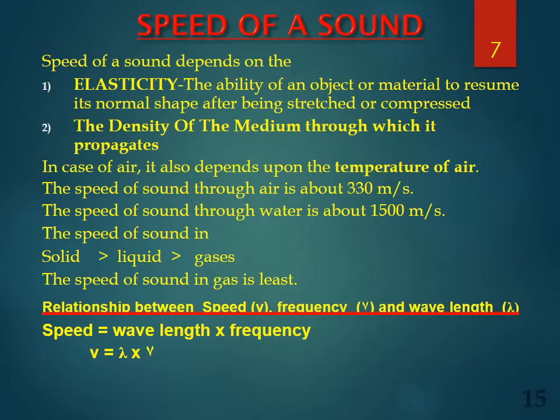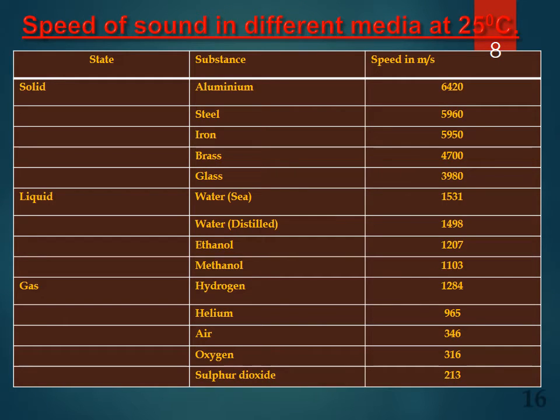Speed of sound. Speed of sound depends on elasticity and density of the medium through which it propagates. The speed of sound in air is about 330 meters per second. The speed of sound in water is about 1500 meters per second. The speed of sound in solids is higher than that of water and gaseous medium. Speed is equal to wavelength into frequency. The tabular column shows the speed of sound in different media.